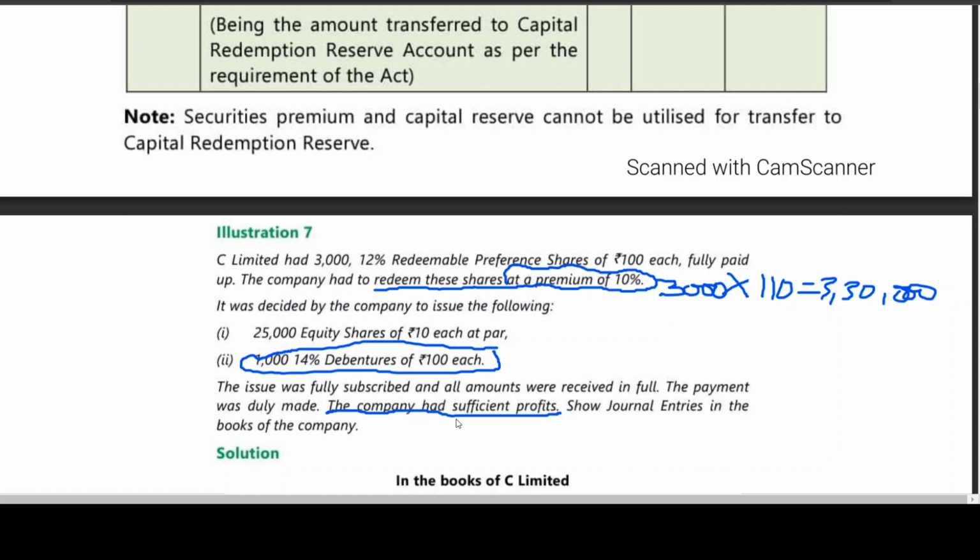Why? We need sufficient profits for two things. One is for writing off the premium on redemption, and the second is for creation of CRR. Why is CRR needed? I'll show you here.